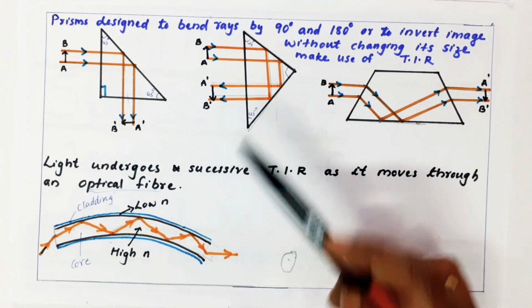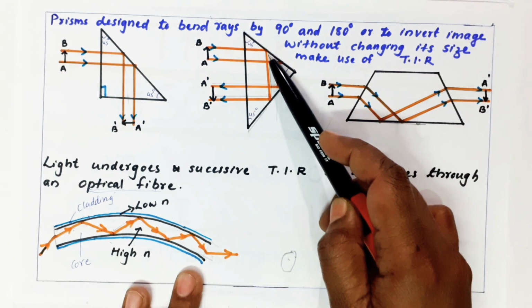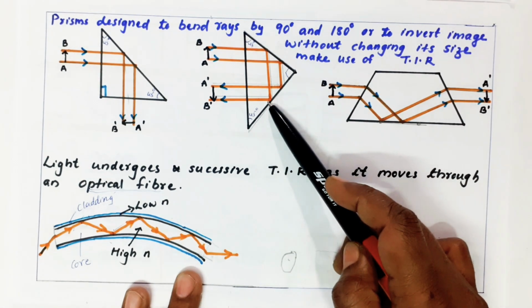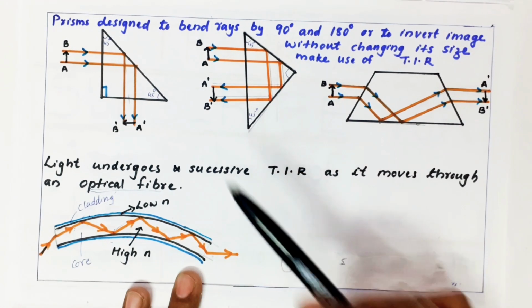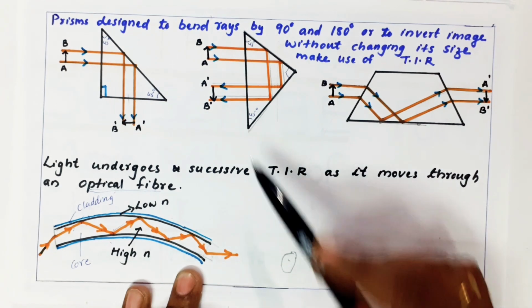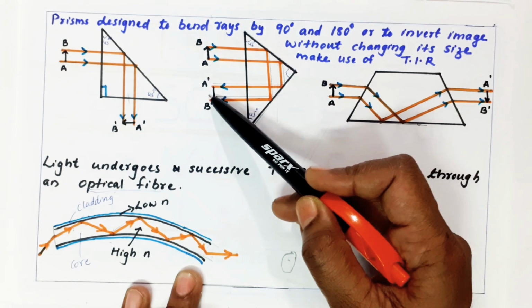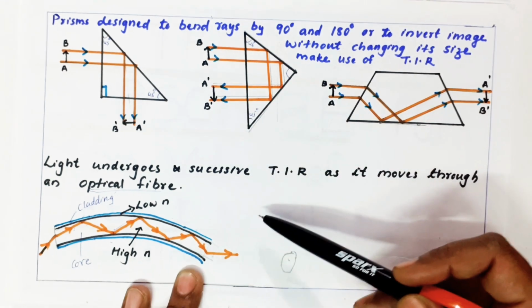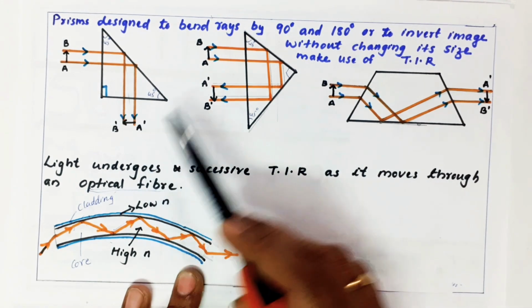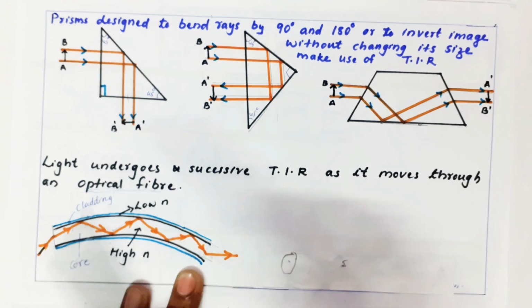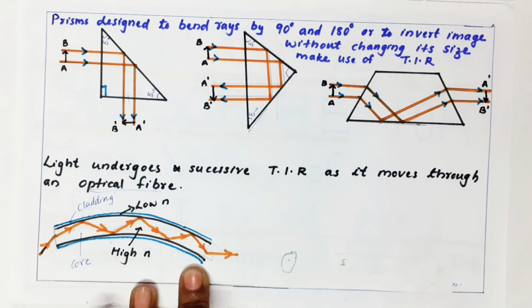But if you see this isosceles right triangle in this form, the light ray going at this interface gets internally reflected. At the same time, on this surface also it is internally reflected. So how many reflections are possible? Two internal reflections are possible. Because of that, the image is getting inverted by 180 degrees. So here it is one reflection, 90 degree bending. Here it is two internal reflections, so 180 degree bending. There is no change in the size of the image.